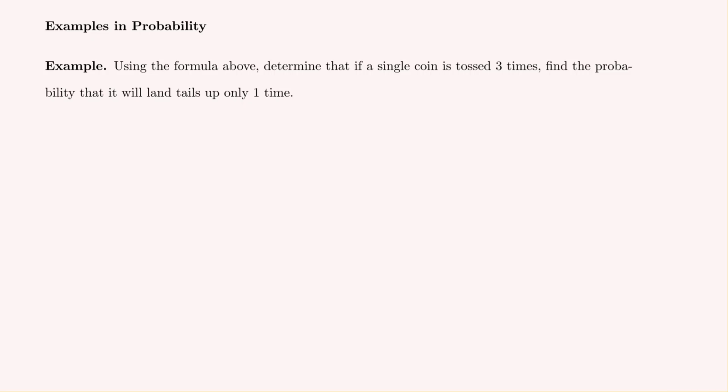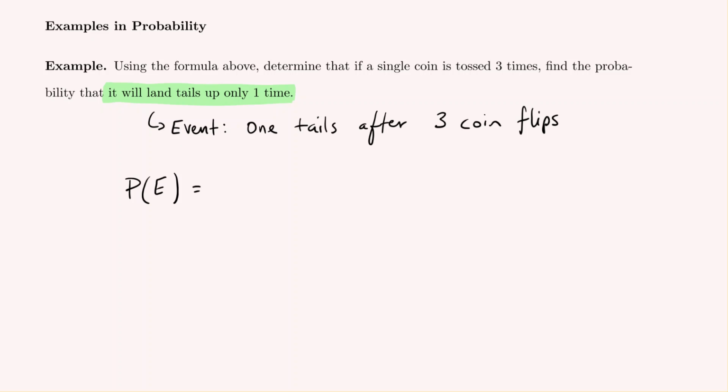So let's first classify our event. If you would, read through the sentence again and try to identify what is the event in question. So our event is that out of 3 coin flips, we have tails up only once. Let's write out our basic formula, and this is something that I would encourage you to just repeat often after you finish this lesson to help you remember.